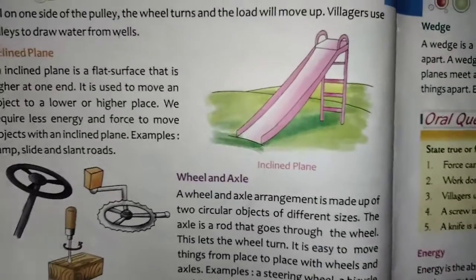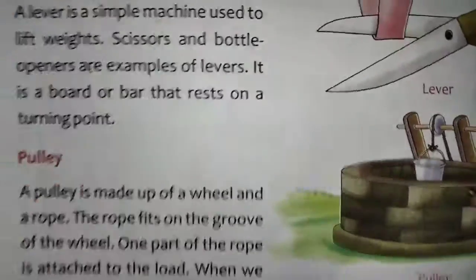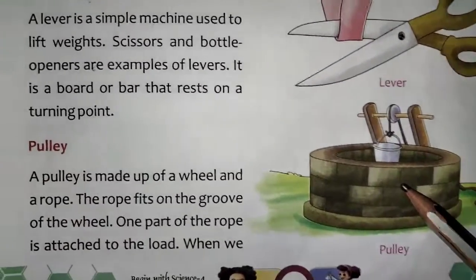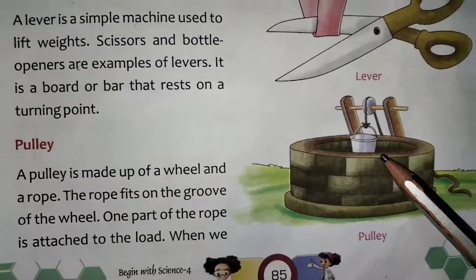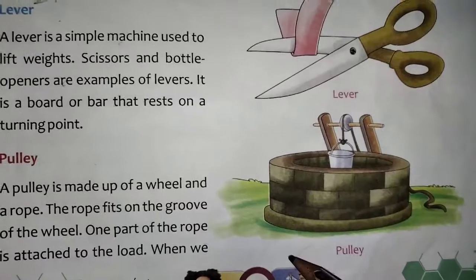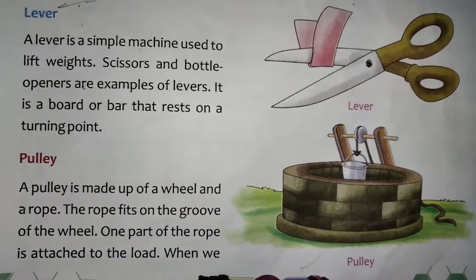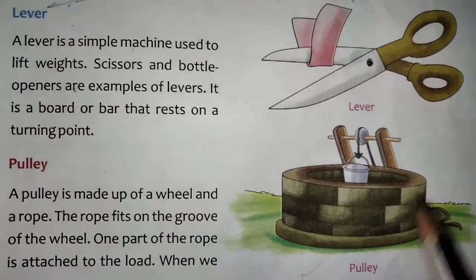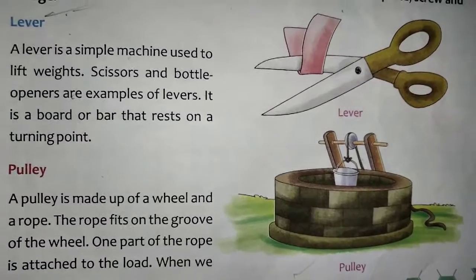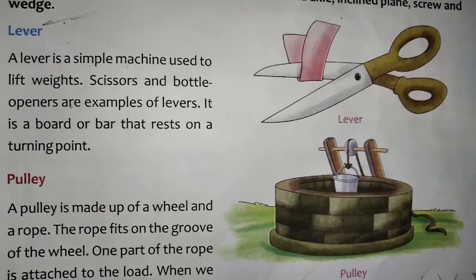Now you can see here, like this way, one well will be there. Nowadays you can't see them, but in villages it is still available. Now this is a well. In this, water will be there. Then how do you take the water? You send this bucket down through this rope. Then the bucket will fill with water.